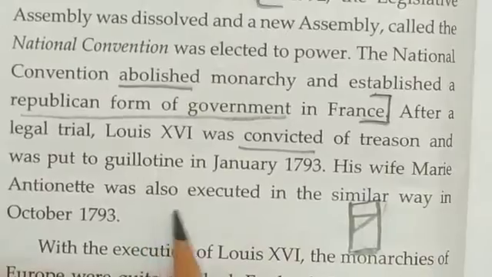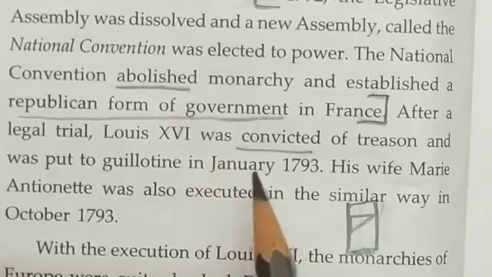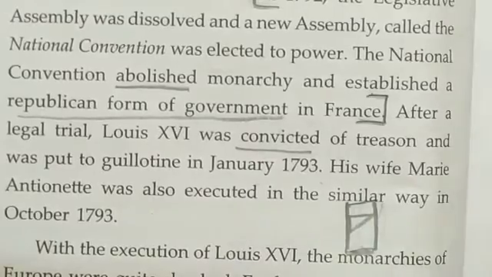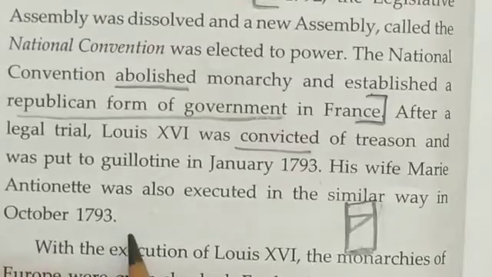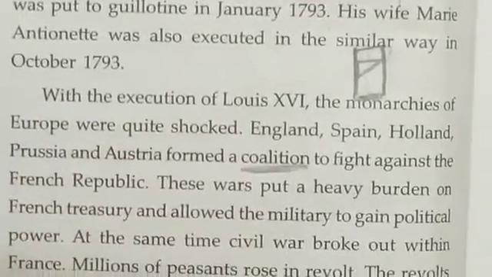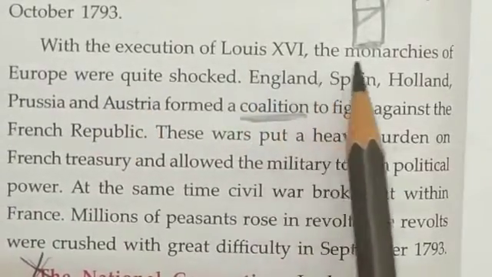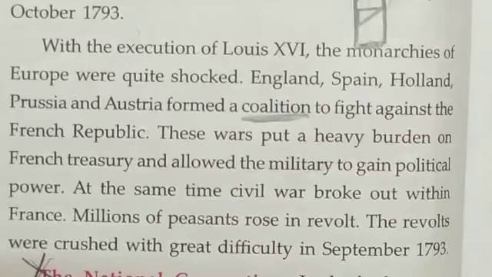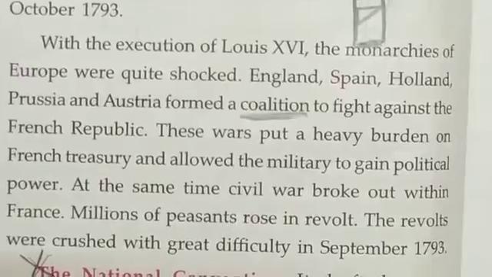His wife Marie Antoinette was also executed in the same way in October 1793. So Louis XVI was beheaded in January 1793, and in the same way his wife Marie Antoinette was also beheaded in October 1793. With the execution of Louis XVI, the monarchies of Europe were quite shocked. So when Louis XVI was executed, all the other monarchies of Europe became very shocked. They were very shocked to hear about the execution of Louis XVI.